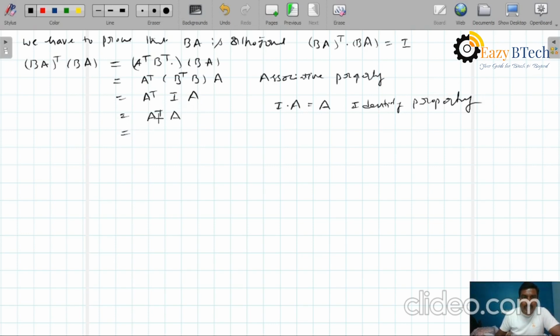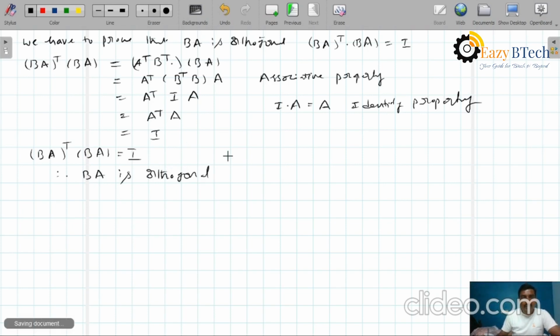Again, Aᵀ into A. Aᵀ into A means A is orthogonal. A is orthogonal means Aᵀ into A equals I. Finally, what we proved here? (BA)ᵀ into BA equals I. So (BA)ᵀ into BA equals I. Therefore, BA is orthogonal. So this is our theorem.